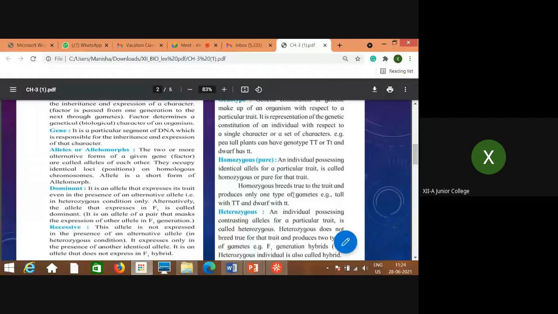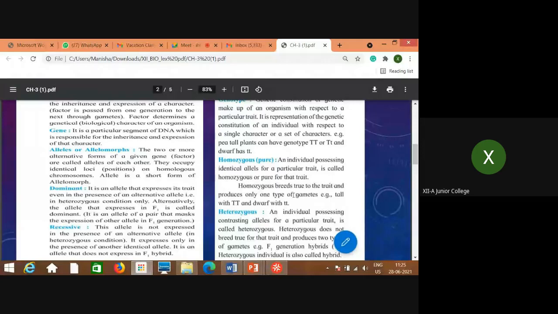Homozygous means the individual possesses identical alleles for a particular trait. That is called homozygous, or the pure form. I will explain with the help of an example, then it will be clear. Just remember that if we consider the height of the plant, tallness is represented by capital T, and dwarfness is represented by the same alphabet in small letters, small t.